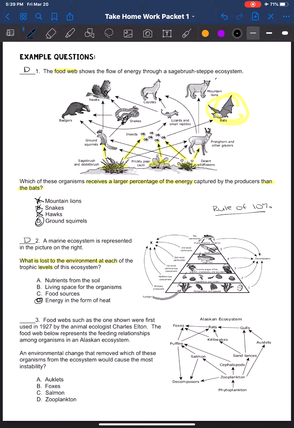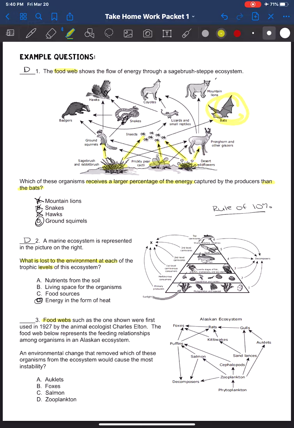Number 3, food webs such as the one shown were used in 1927 by the animal ecologist Charles Elton. The food web below represents the feeding relationships among organisms in the Alaskan ecosystem. Again, a lot of words that we don't need. Basically, all we need to know is that it's showing you a food web. An environmental change that removed which of these organisms from the ecosystem would cause the most instability?